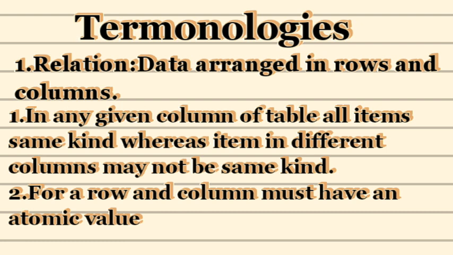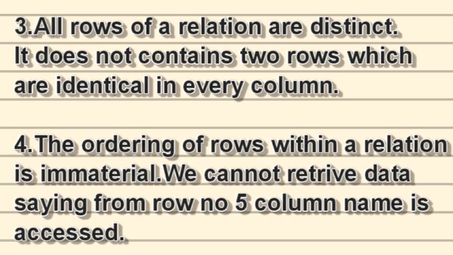So basically it tells that data can be different, as I showed you in the previous example. This will be clearer when I show you an example with the help of a domain, which is the next terminology that we will learn. Second, every row and column intersection must have an atomic value, meaning it cannot have more than one value. Third property is that all rows of a relation are distinct. That is, a relation does not contain two rows which are identical in every column. This is the way each row of a relation can be uniquely identified, and for that we will be using keys.